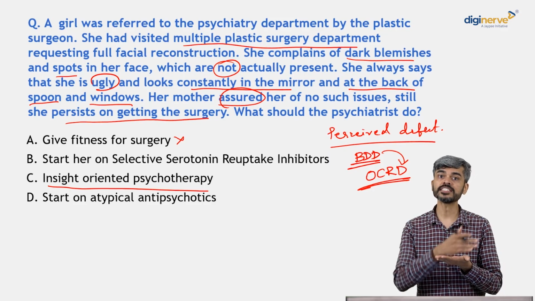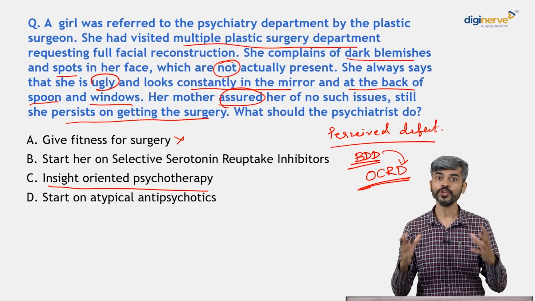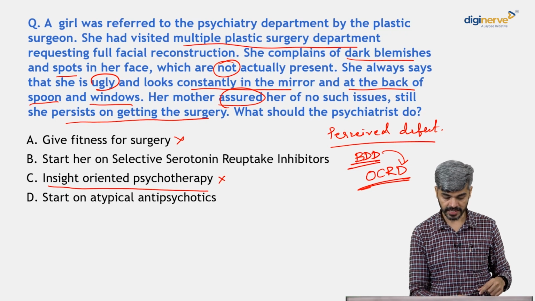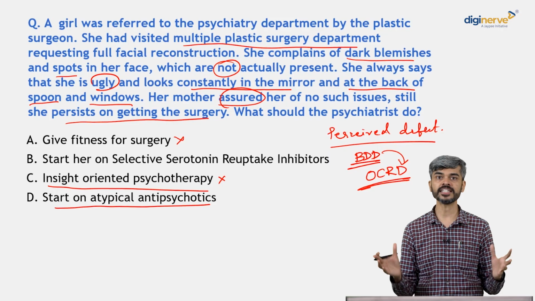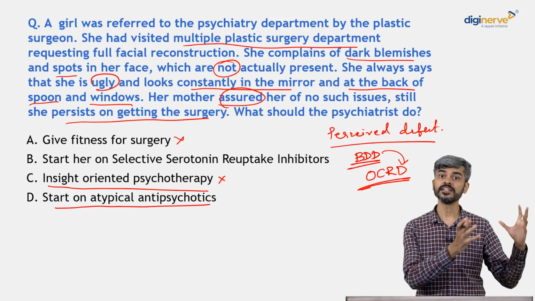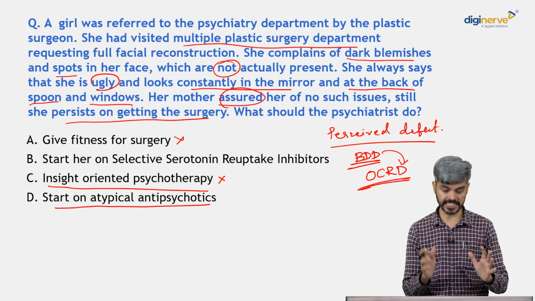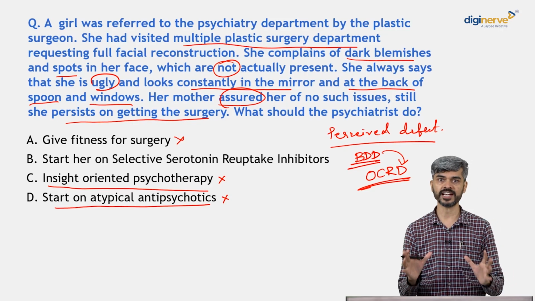So when an individual is completely denying any illness, any psychological problem, you can't really engage them in psychotherapy. So this is not possible. Will you start on atypical antipsychotics? As I already told, our earlier understanding was that BDD is a delusional disorder or closer to delusional disorder, but that has changed. So starting atypical antipsychotics would not be the best strategy, right? It would not be the first line treatment.